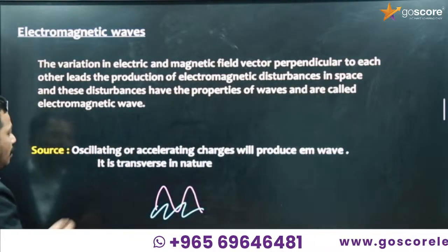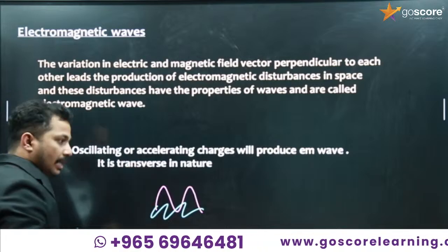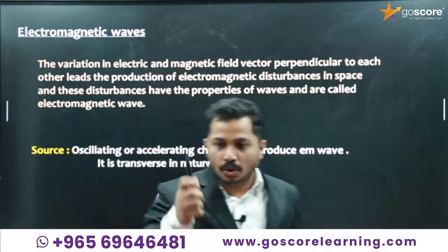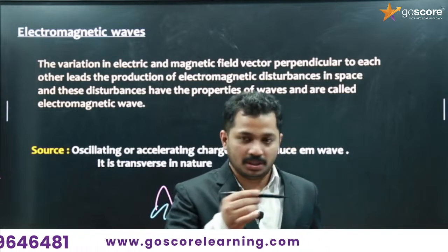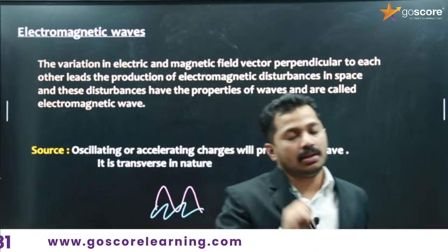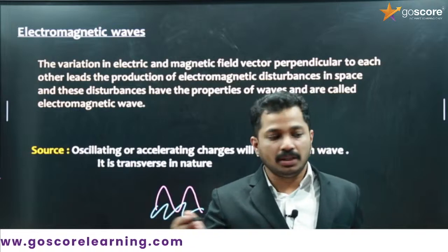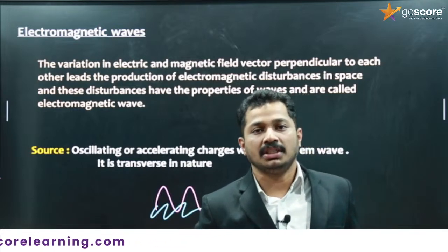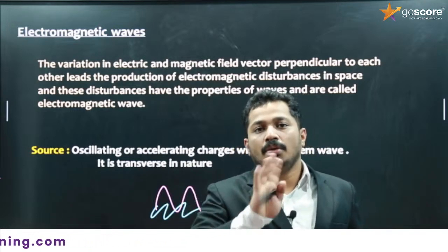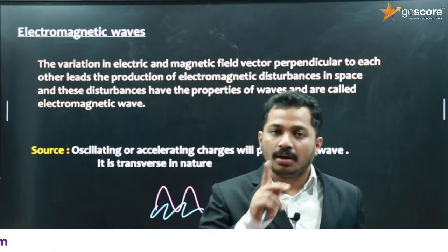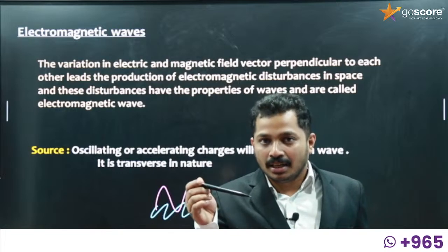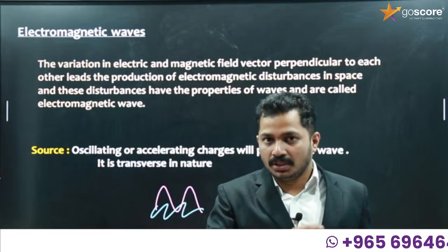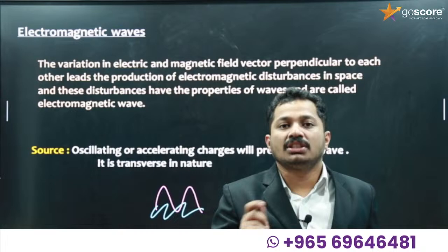The previous year question. Okay, so an oscillating or accelerating charge. A steady, as I told you, if a charge is moving with a constant velocity, same uniform motion, it is a steady current situation. Charge moving with constant velocity means steady current situation. In steady current situation, there is no production of varying electric field, which will not lead to the production of varying magnetic field. Okay, so there should be a non-uniform motion for the charge. Then only, it is called non-steady current.